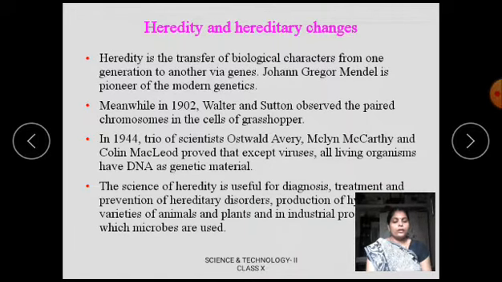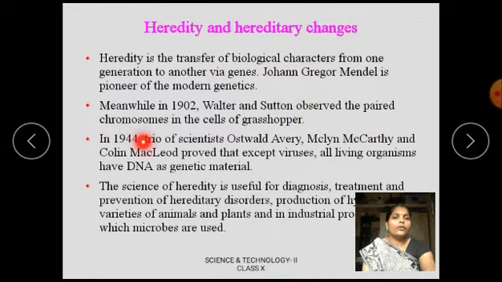Scientist Gregor John Mendel, who is the pioneer of modern genetics, worked on heredity. Heredity is the transfer of biological characters from one generation to another via the genes. Meanwhile, in 1902, Walter Sutton also observed the pair of chromosomes in the cell of a grasshopper. In which animal? In a grasshopper.